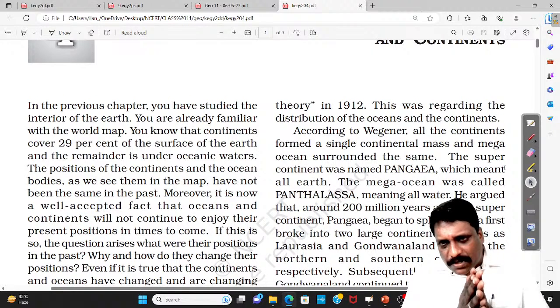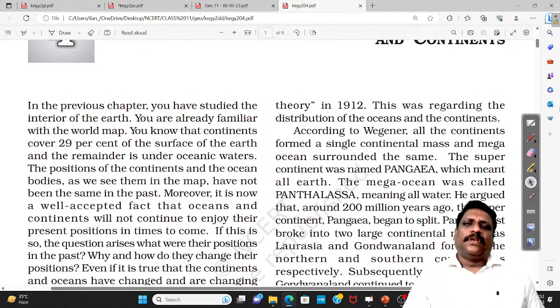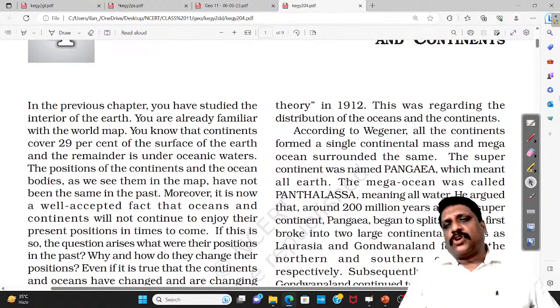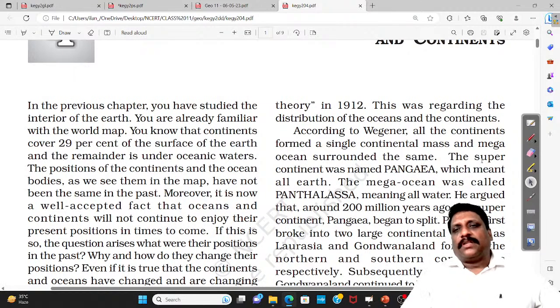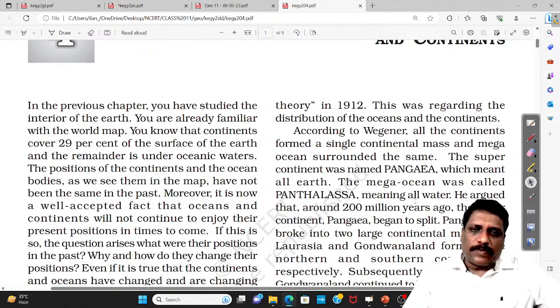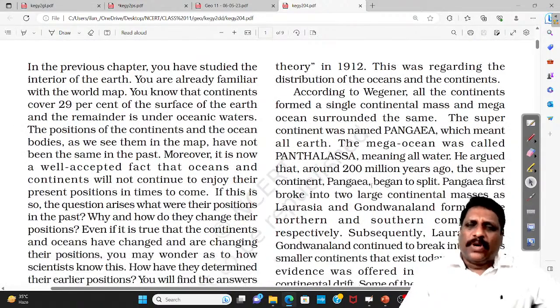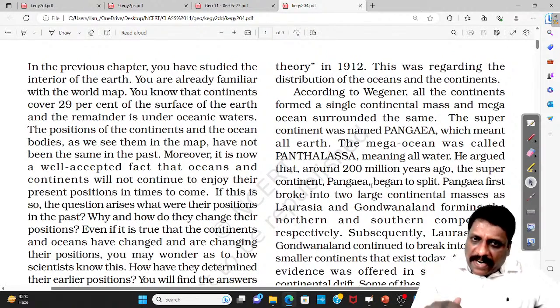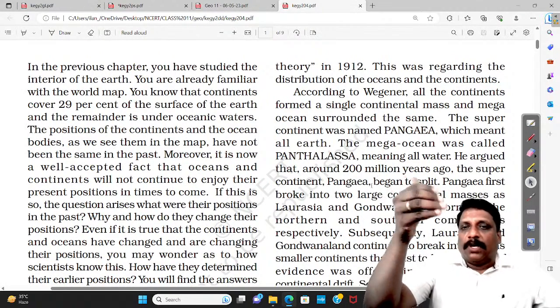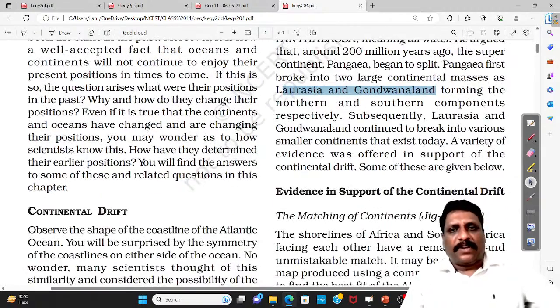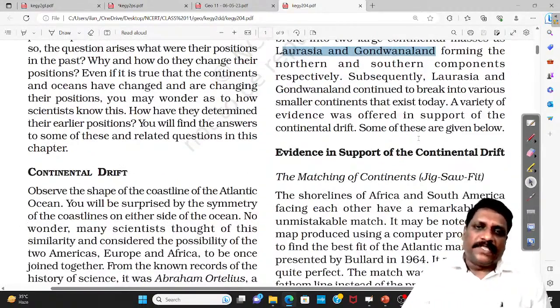This is the thought process Alfred Wegener had, and he tried reconstructing the history of this earth. He said that in the geological past, there was only one continent, a supercontinent called Pangaea. Only Pangaea existed, and it was surrounded on all sides by a super ocean called Panthalassa. Slowly, he said, Pangaea got divided into two landmasses: the northern landmass called Laurasia or Angaraland, and the southern landmass called Gondwanaland. He talked about how they subsequently drifted and formed today's map of the world.